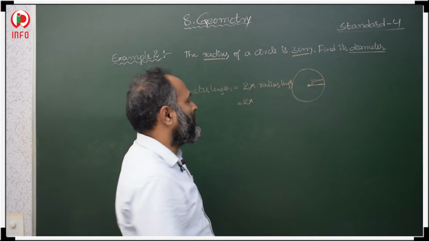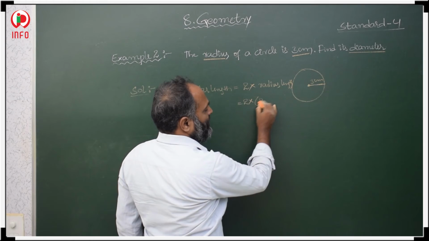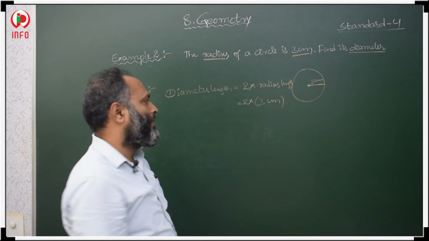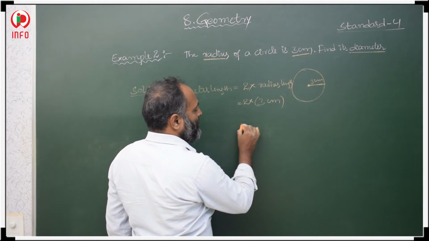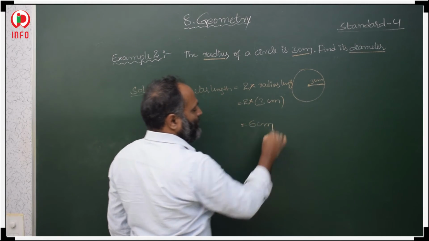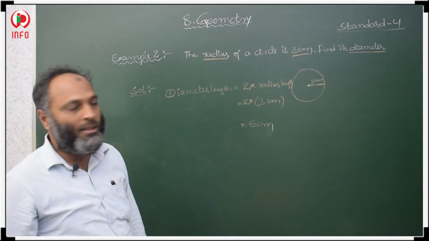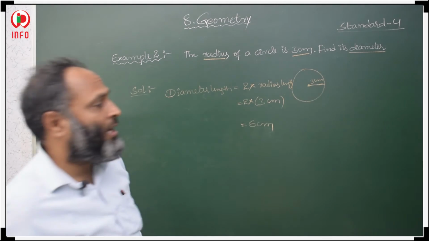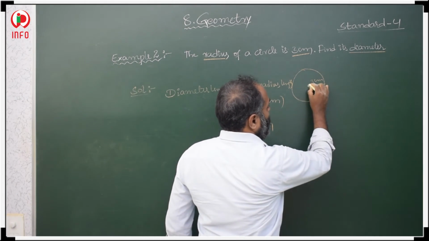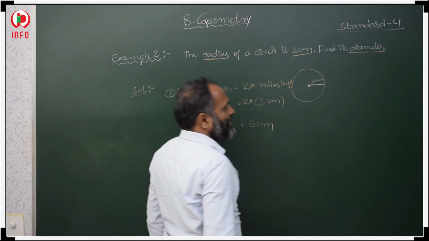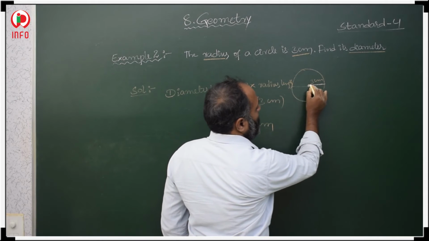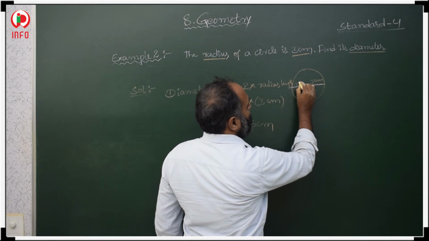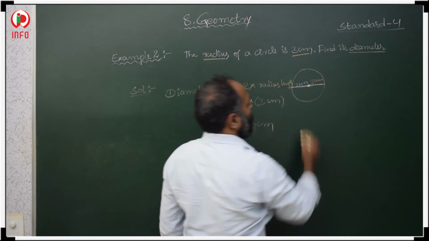The radius is 3 centimeters, so that radius length we have to take. Then 2 threes are 6 centimeters. This is our diameter length. If the radius is 3 centimeters, then the diameter is double this radius, from here to here. Here also 3 plus 3, 6 centimeters.